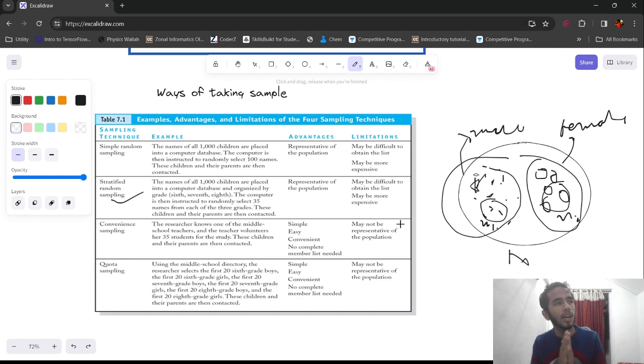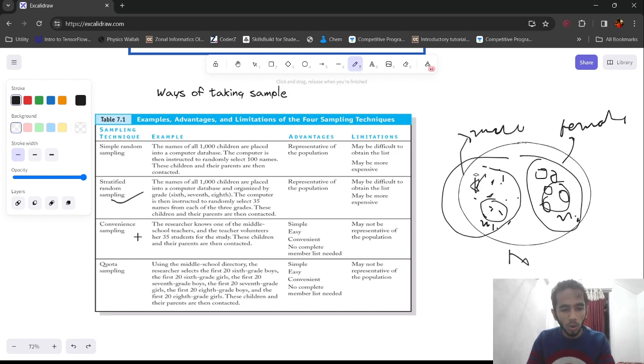For example, we want a data set where we are making a machine learning model to analyze brain tumor sizes and detect whether this person will live or not. Here the sample out of the population will be only the people who have a brain tumor. So there is a condition, a straight-out condition, that only these people will come into our sample. Out of the population, you are taking this many people. That is known as convenience sampling.